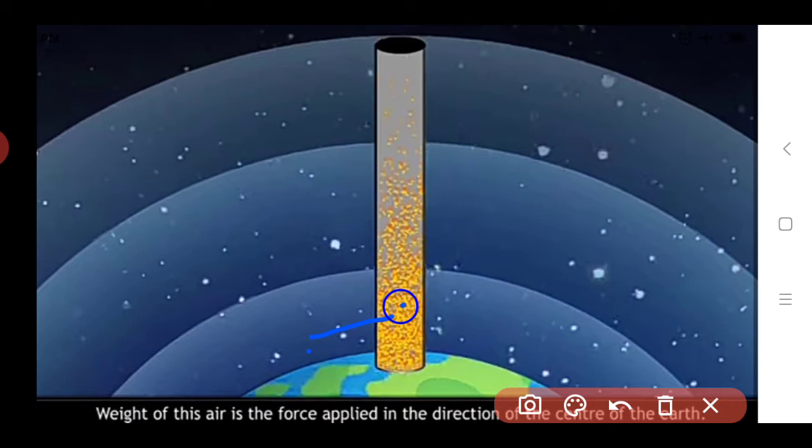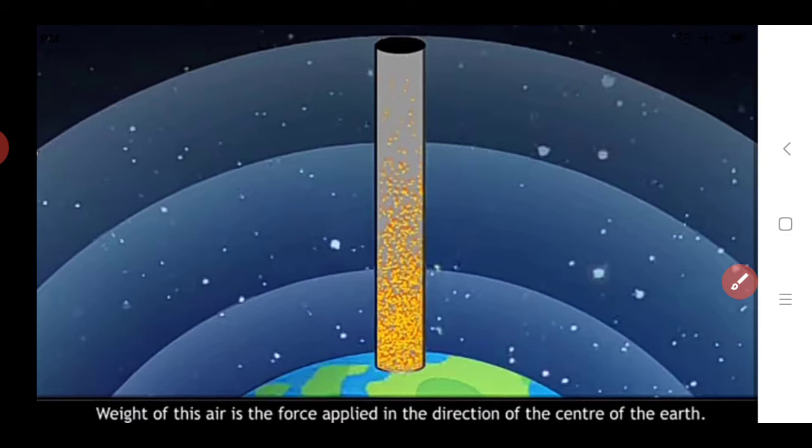This weight is nothing but the force applied on the earth's surface. How do we calculate the weight of this air? This weight is nothing but the force which is applied in the direction of the center of the earth. On the air particles present inside the cylinder, the force is applied in the direction of the center of the earth.